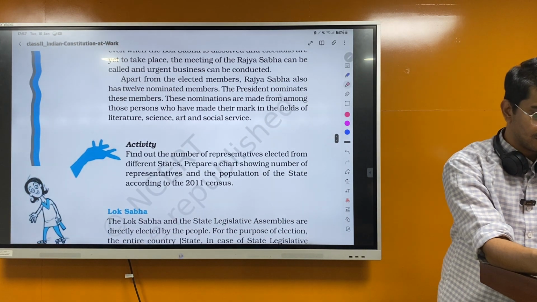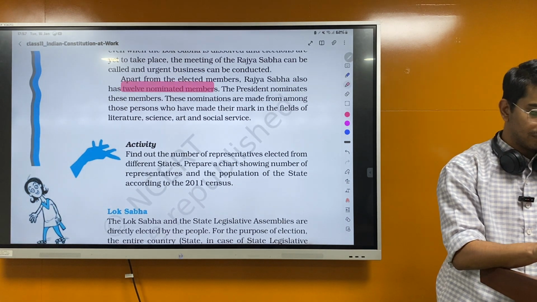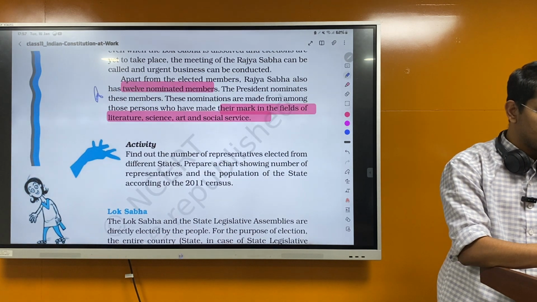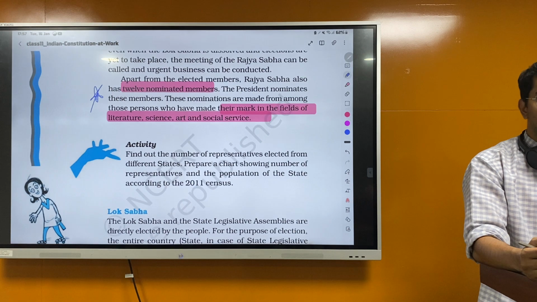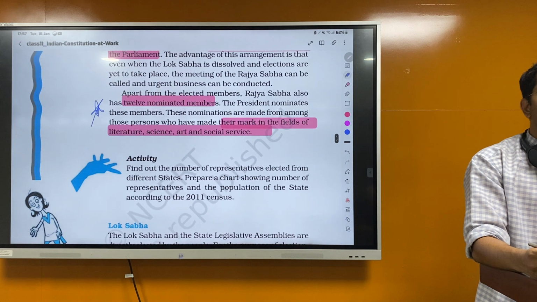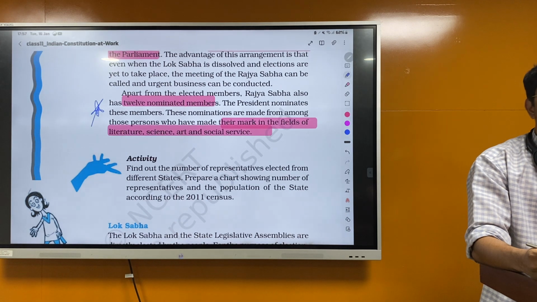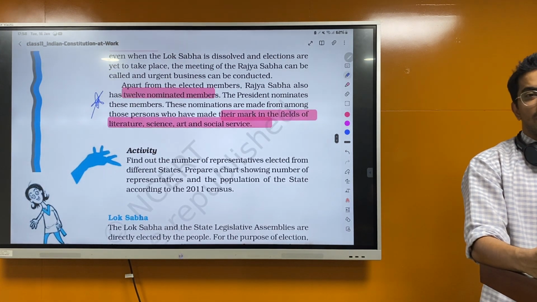Apart from the elected members, Rajya Sabha also has 12 nominated members. The president nominates these members. These nominations are made from among those persons who have made their mark in the field of literature, science, art, and social service. So they have nominated members too. Okay. So we had read about the president. How is he elected? Who elects the president? MPs and MLAs, right? Only the elected, not the nominated. So these are the nominated ones they're talking about. They will not vote for the election of the president. Okay.